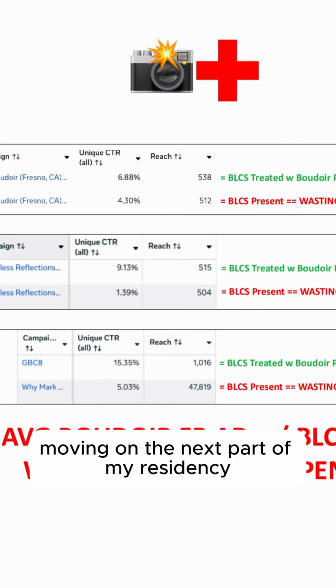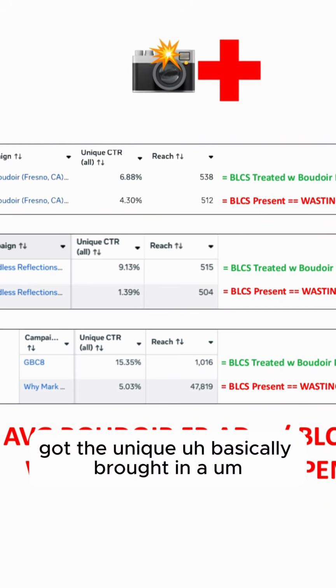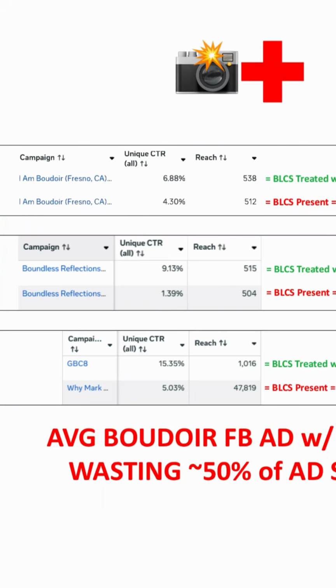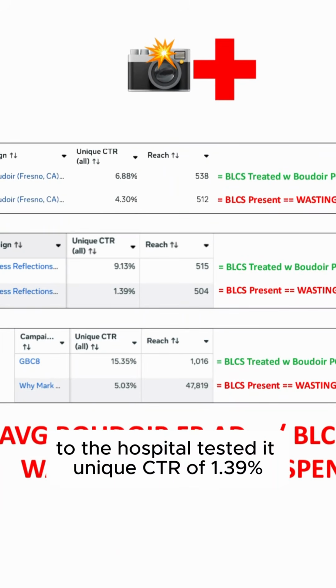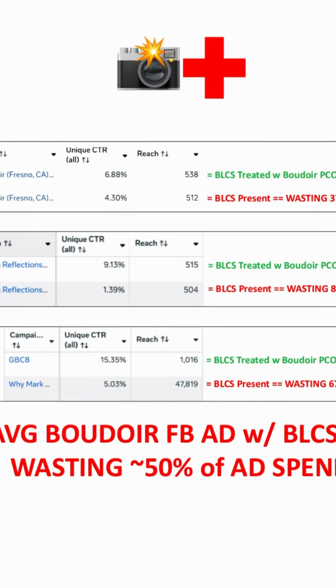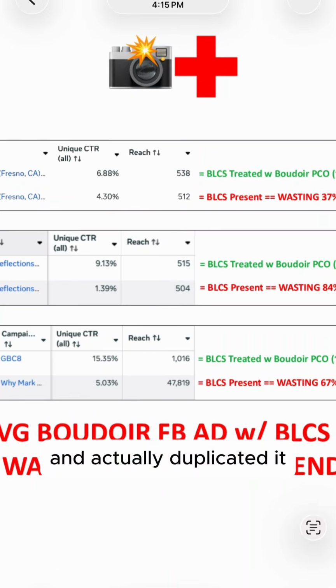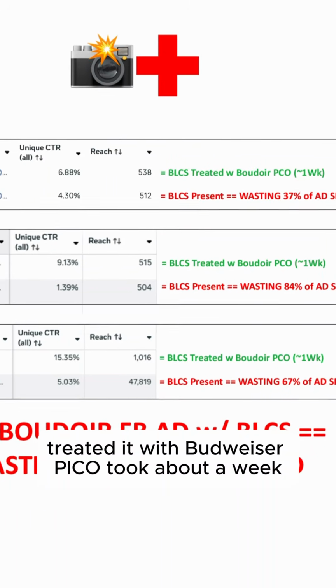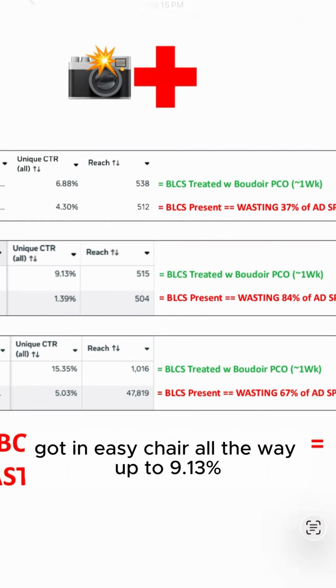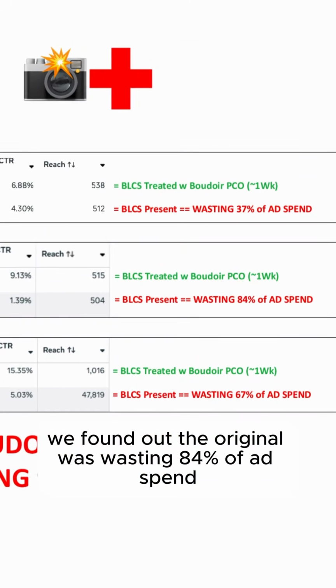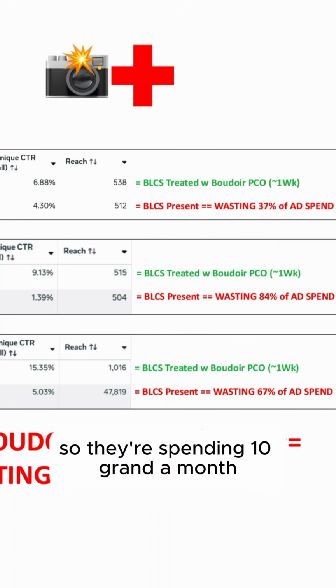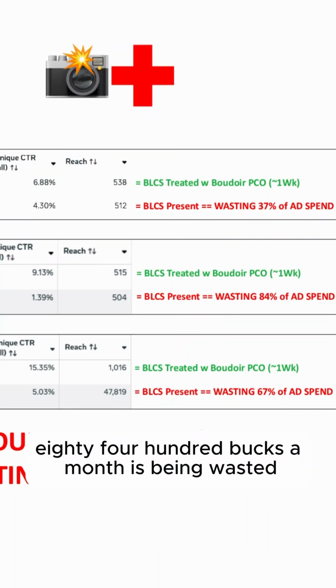Moving on, the next part of my residency, brought in another boudoir Facebook ad to the hospital, tested it, unique CTR of 1.39%, found out that BLCS was present, and actually duplicated it, treated it with boudoir Pico, took about a week, got the unique CTR all the way up to 9.13%. So insanely good. So we found out the original was wasting 84% of ad spend. That's a ton of money. So they're spending 10 grand a month. Literally 8,400 bucks a month is being wasted.